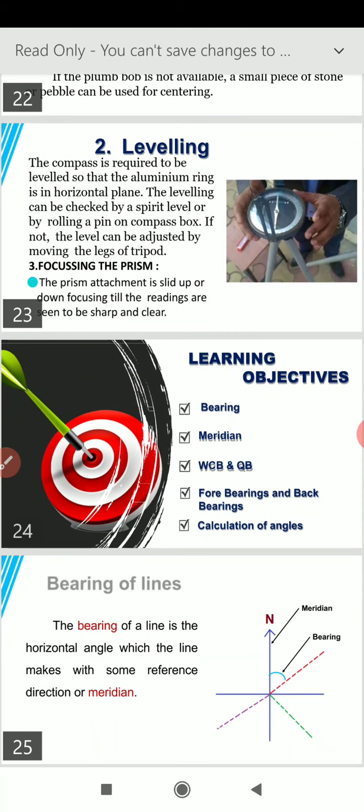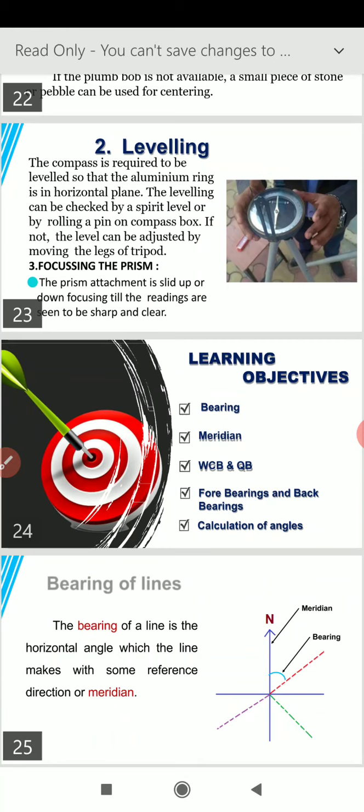Now the second part of compass surveying comes, and in this part we will be learning about the bearing, various meridians, whole circle bearing, and quadrantal bearing, and why we say the prismatic compass is a whole circle bearing system, whereas the surveyor compass is a quadrantal bearing system.